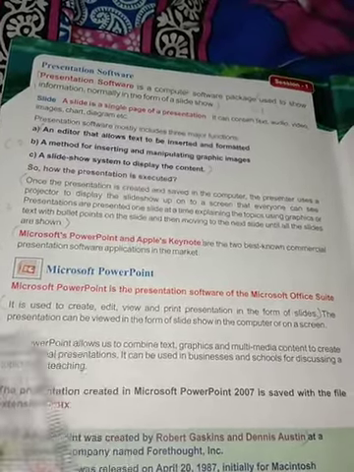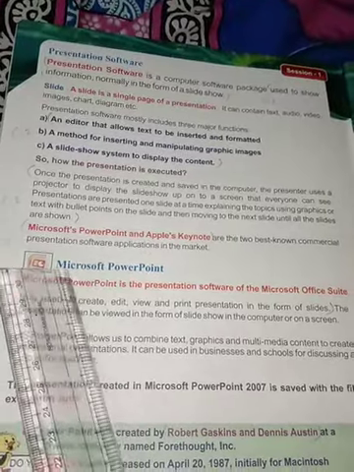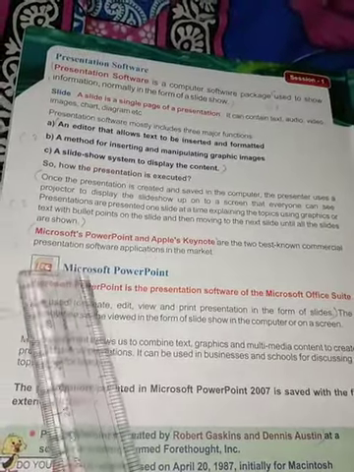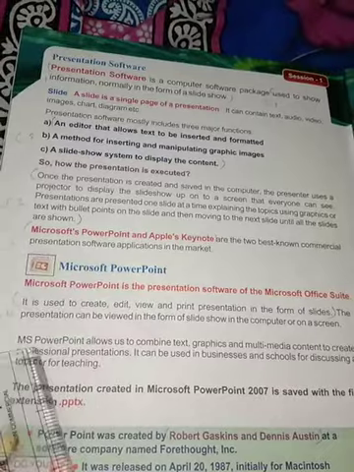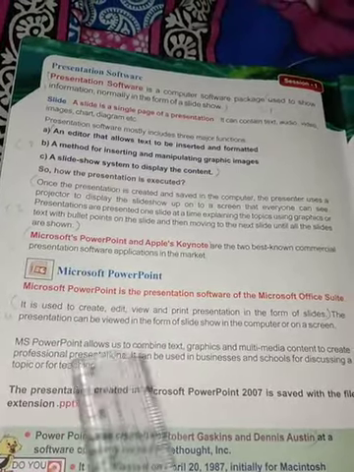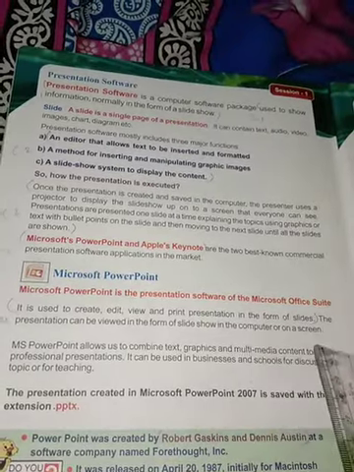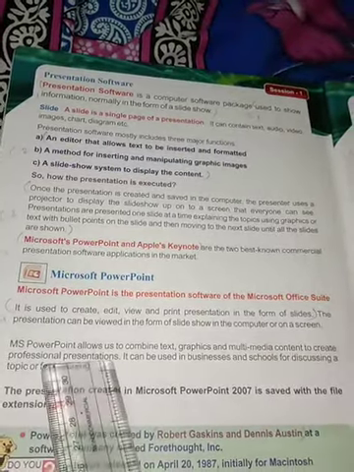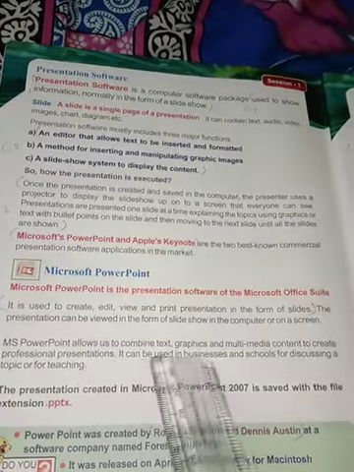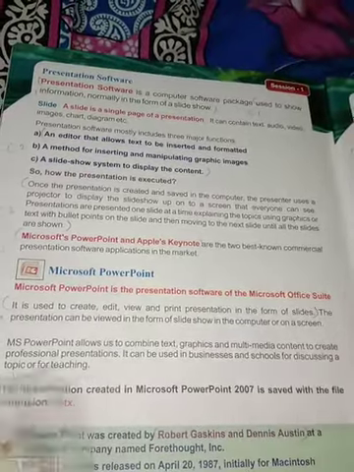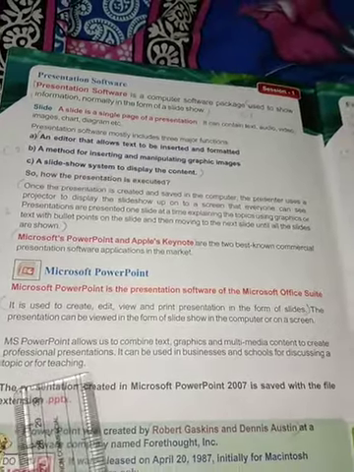MS PowerPoint allows you to combine text, graphics, and multimedia content to create professional presentations. It can be used in business and school for discussing a topic or for teaching.